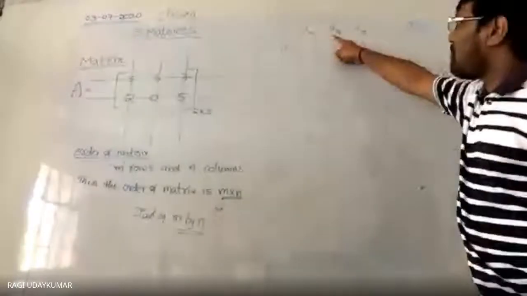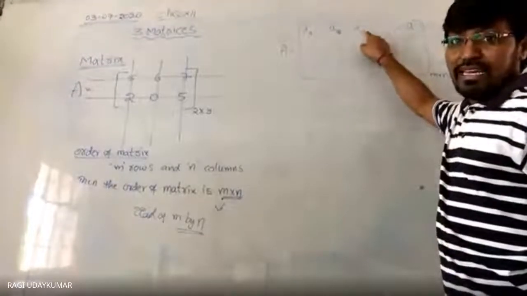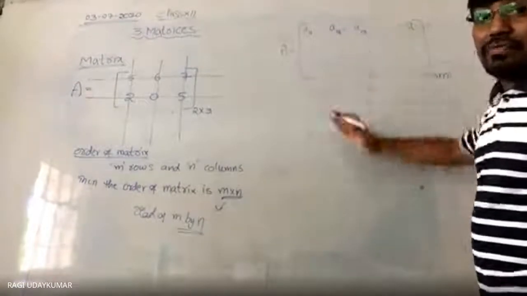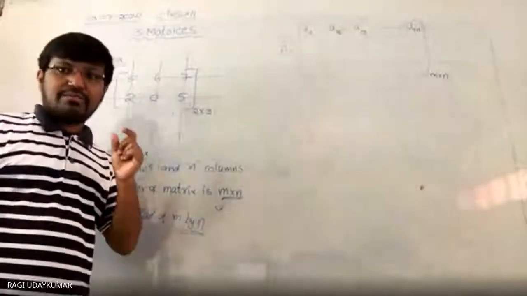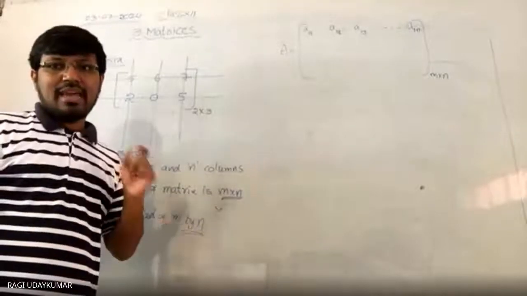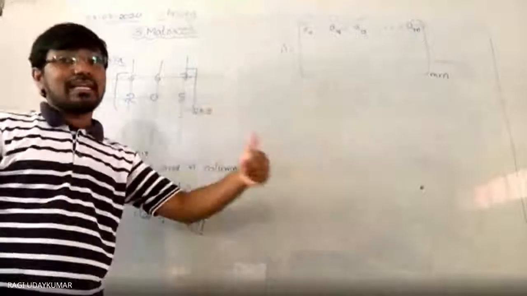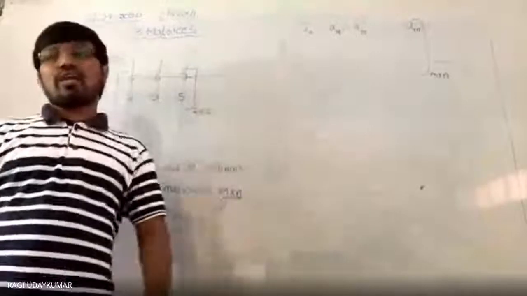See here, these are all the elements which contain the first row. That's why the first one is A11, A12, A13, A14, A15, up to A1n. N columns are there, so A1n you are going to get because n columns are there. As it is the first row elements, every element will be represented with the first index as 1: A11, A12, A13, A14, A15, A16, A17 like that. The number of elements depends upon the number of columns, up to the last one.